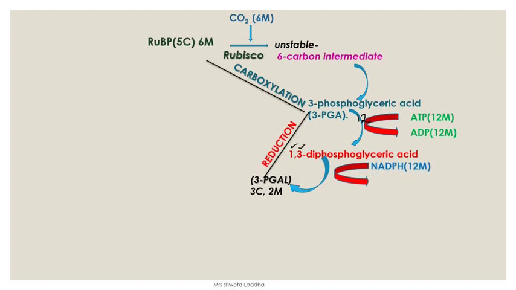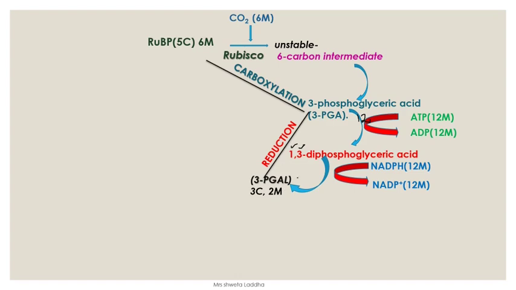NADPH donates electron to 1,3-diphosphoglyceric acid and it forms phosphoglyceraldehyde. In this process, NADPH is going through oxidation, and 1,3-diphosphoglyceric acid is taking the electron to form phosphoglyceraldehyde. It is called reduction, and NADPH is converted to NADP, which will be released in the stroma to be again utilized during light reaction. A 3-carbon compound, phosphoglyceraldehyde, is formed as a result of reduction.